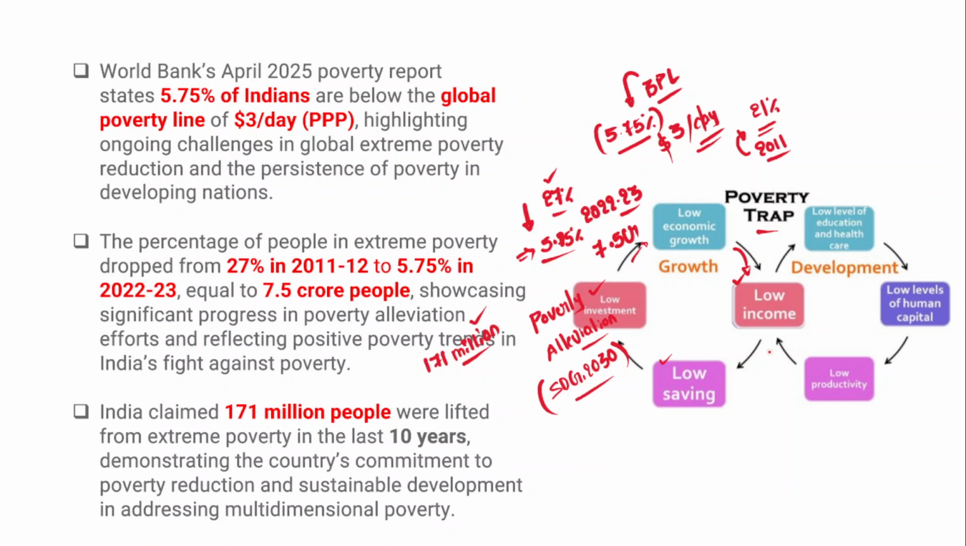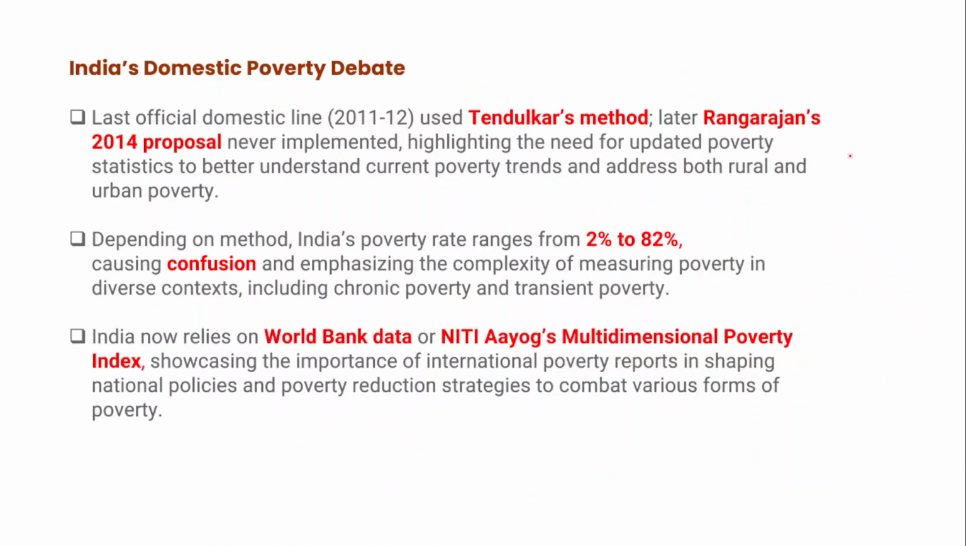But on the other side, a low income would lead to a low level of education and healthcare for a family, and then it will lead to low levels of human capital, and overall there will be low productivity and low income. Now remember, whenever any question is asked on poverty, you must draw this cycle, because it will enhance your marks, it will enrich your content. Now we'll understand India's domestic poverty debate. What exactly does India's domestic poverty debate revolve around?